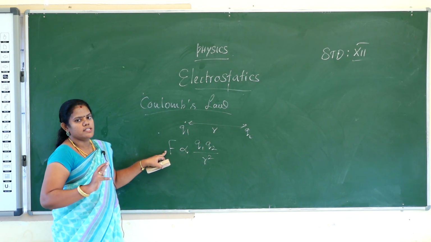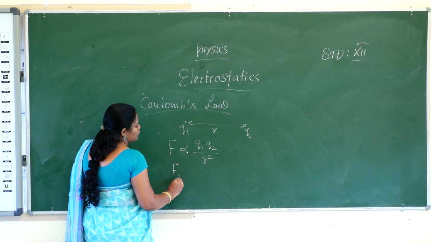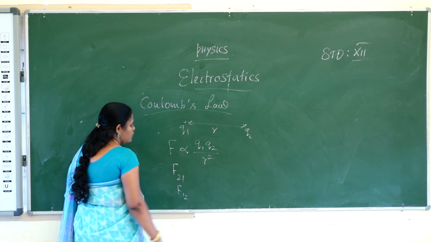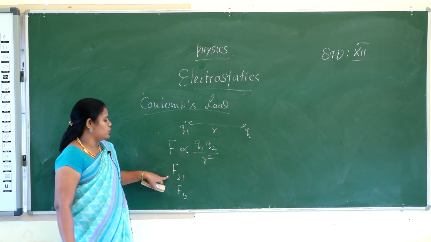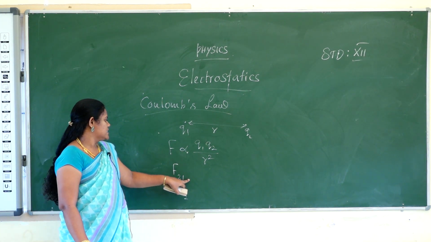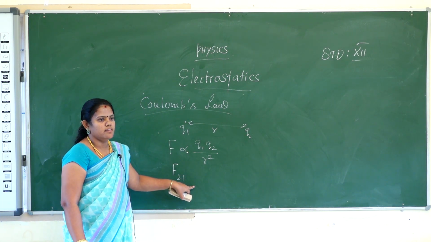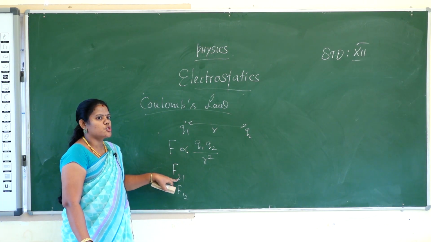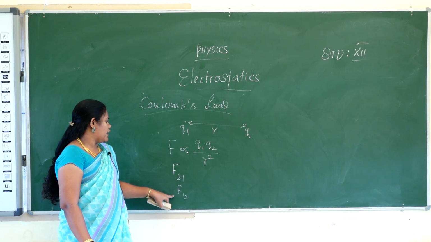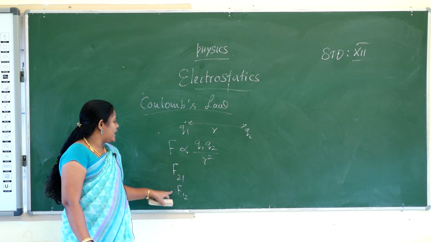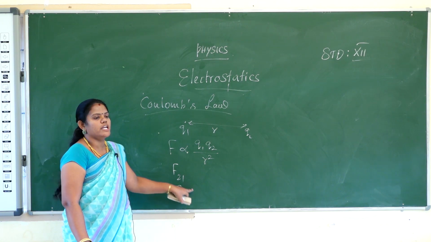The force is denoted in two ways, F21 and F12. What is the meaning of F21 and F12? F21 means force acting on charge 2 by charge 1, and F12 is the force applied on charge 1 by charge 2.